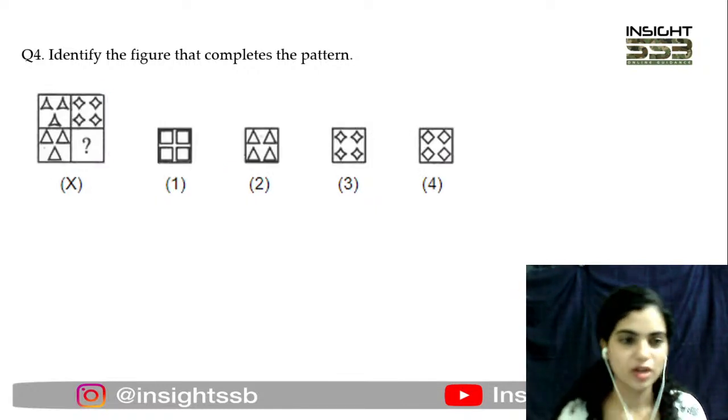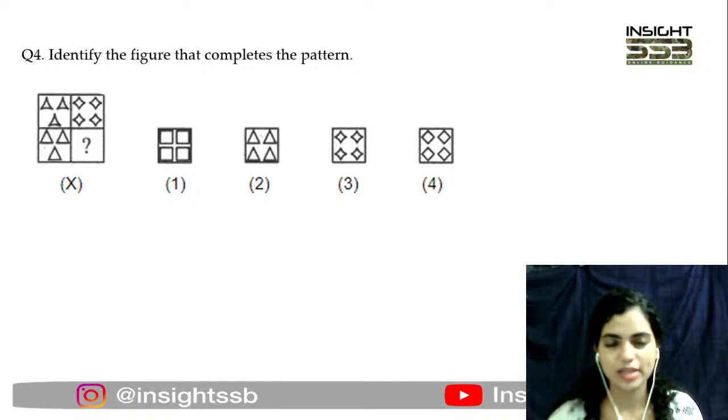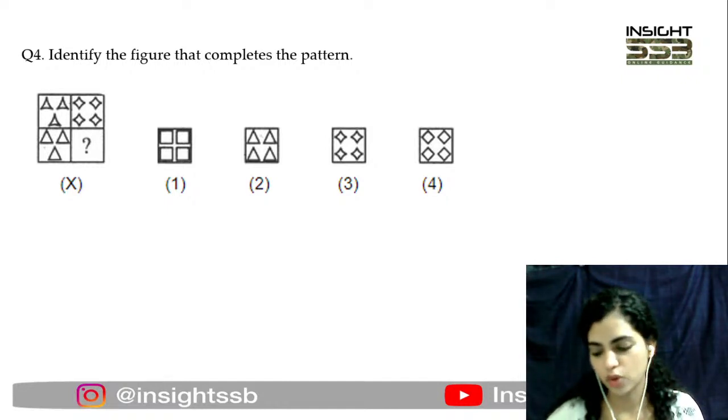Question number 4 here. Another figure, figure X. Just quickly tell me which out of the 4 alternatives would fit here.